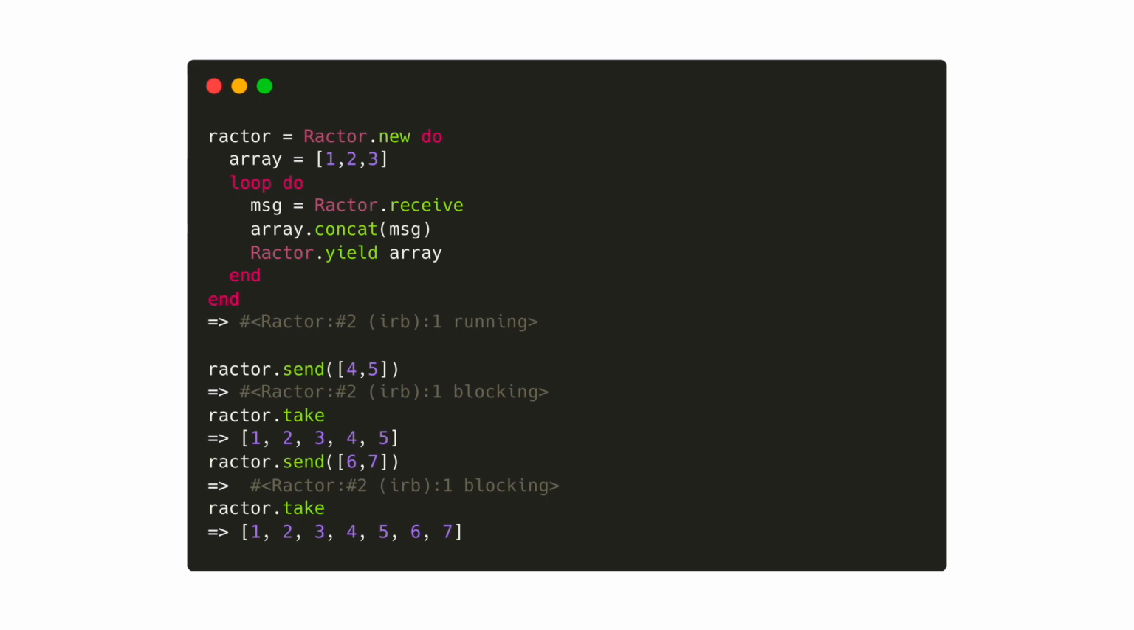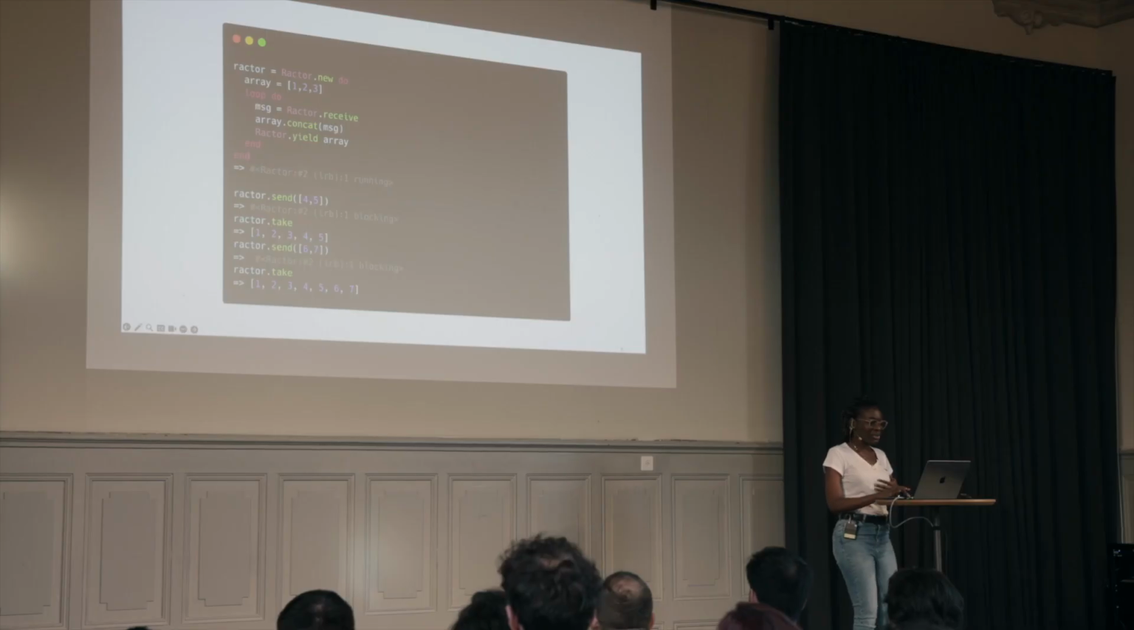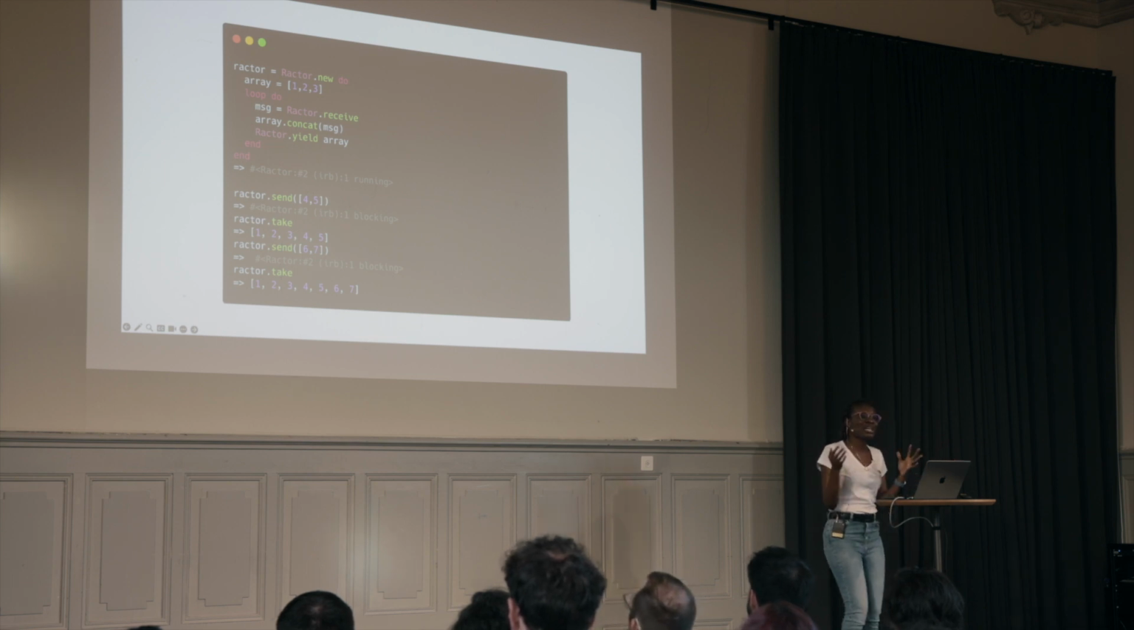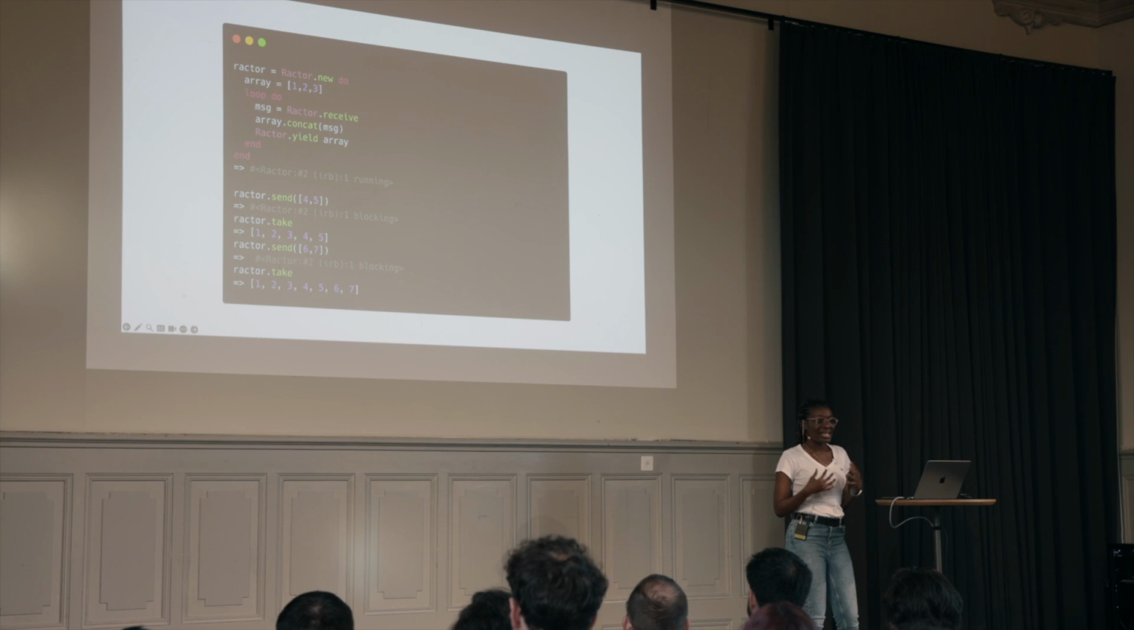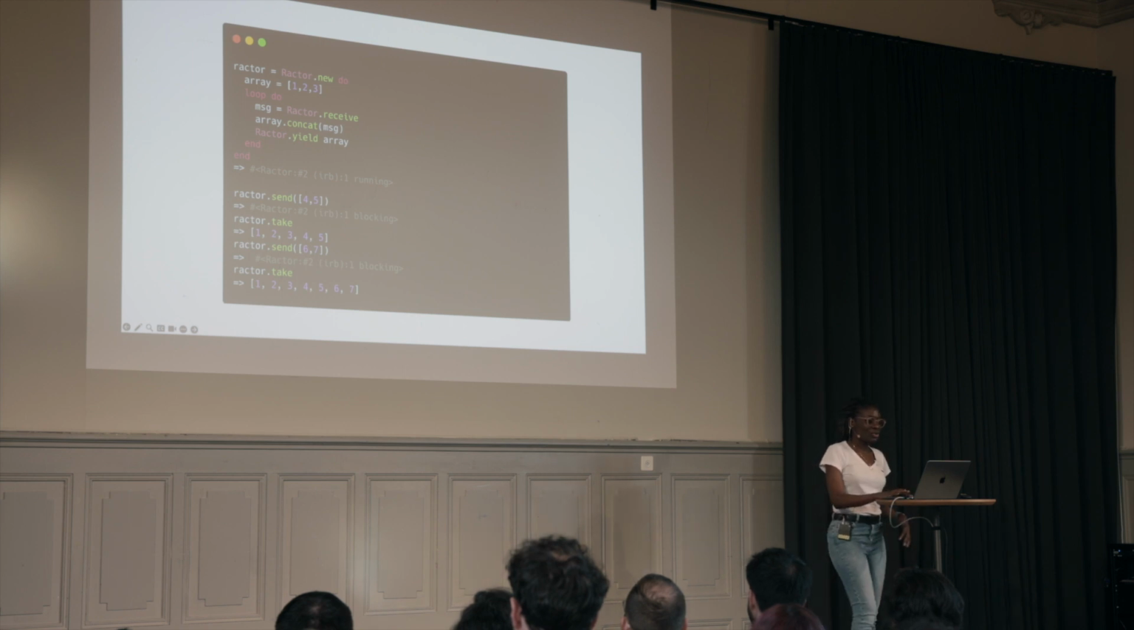What does all of this mean, basically? We're not here to discuss arrays. So what does this mean for us? It means that Ractors maintain a private state that cannot be modified by any system outside of them. So what do we gain from this?